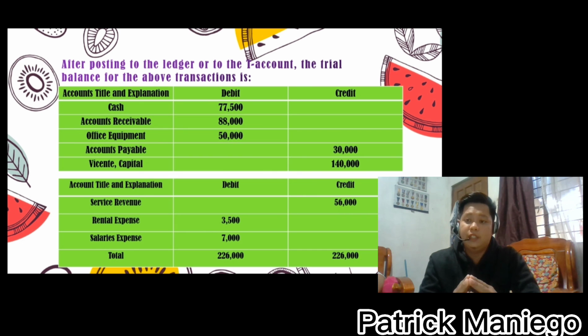After posting to the ledger or the T accounts, the trial balance for the above transaction is shown. In accounting, the term debit refers to the left side of an account, whereas the term credit refers to the right side of an account.